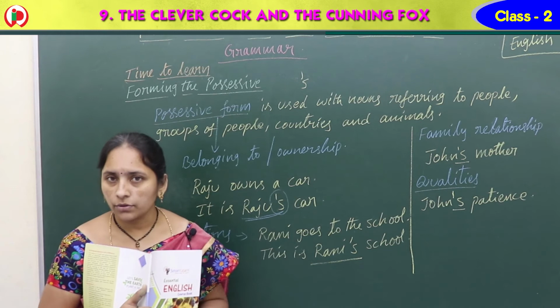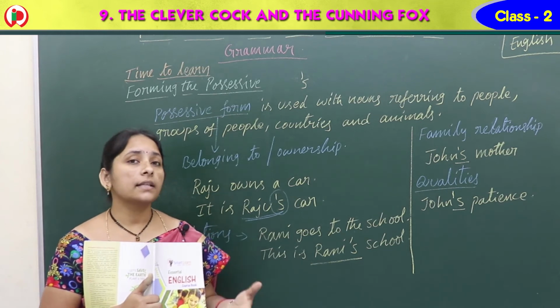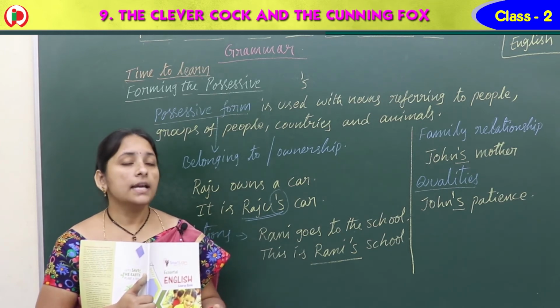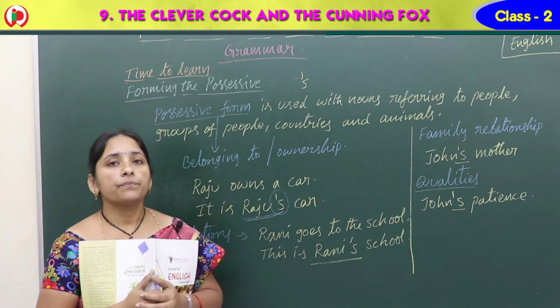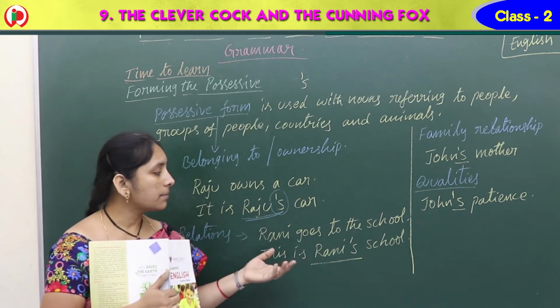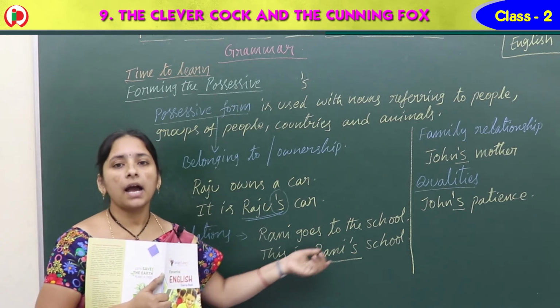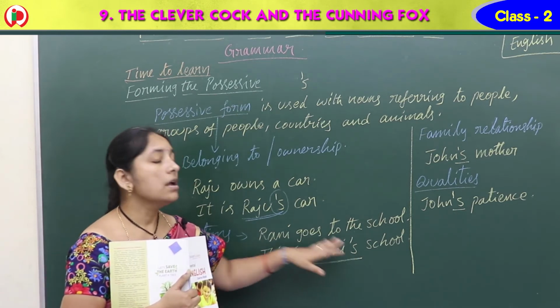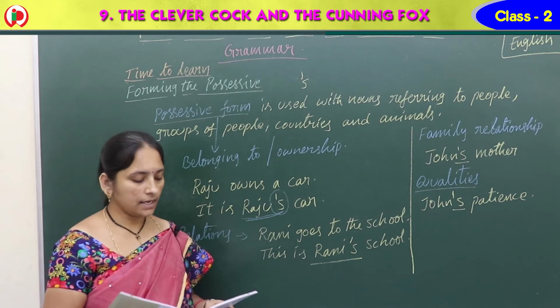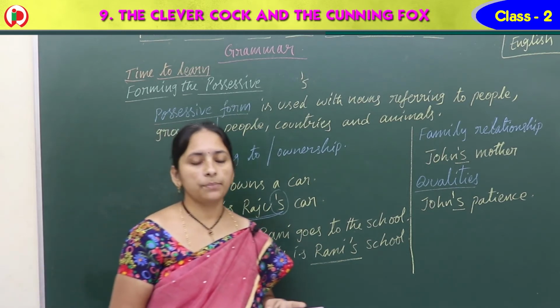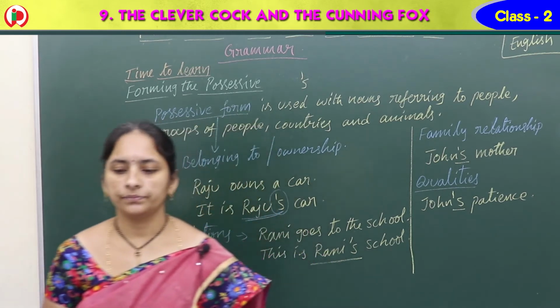Suppose you are coming to school here. If your parents say this is our child's school, this is Monal's school, this is Mahit's school, right? Like this they can say your name and apostrophe s. This is called the possessive form. So let's do some examples on this possessive form.